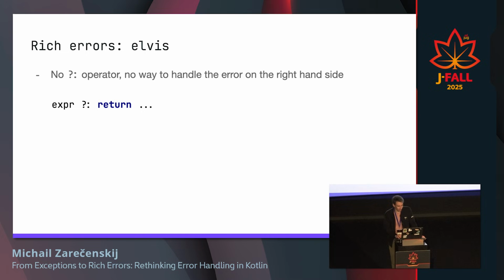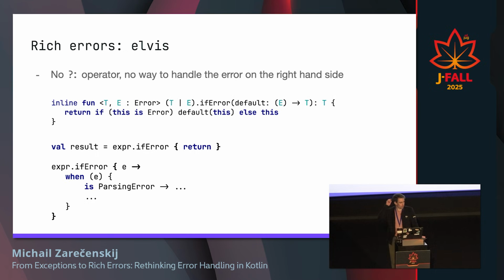But the good news is that because errors are values, we can program this else operator in the form of a helper function. We can define something like a method ifError, which works on a receiver of values or errors. It gets a lambda that works in case of errors, so we have this e as a parameter in the lambda.